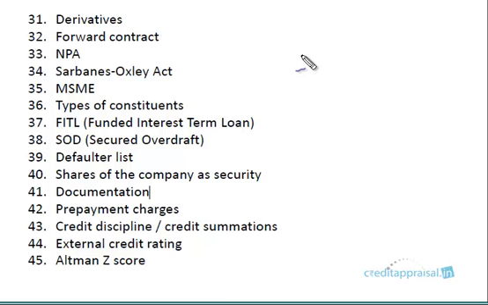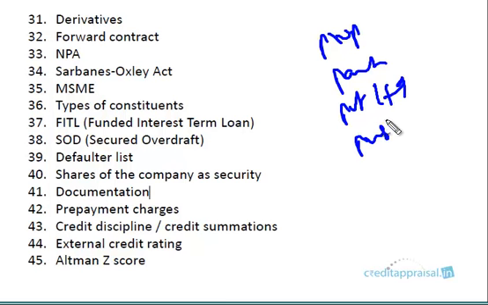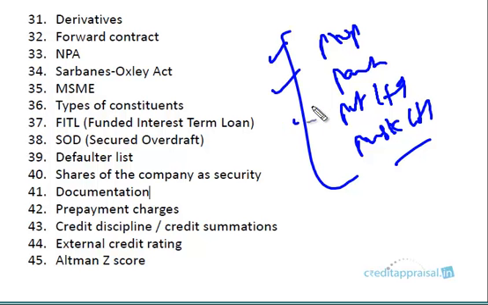Your advanced parties can be either a proprietorship firm or a partnership firm, right? It could be a private limited company. It could be a public limited company. So what are the advantages and disadvantages of each, and what are the points you need to look into in each category? We have discussed it here. Say for example, in a partnership firm, it is very important to get the partnership deed. In these companies, we need what is known as memorandum and articles. So you can get those details here.